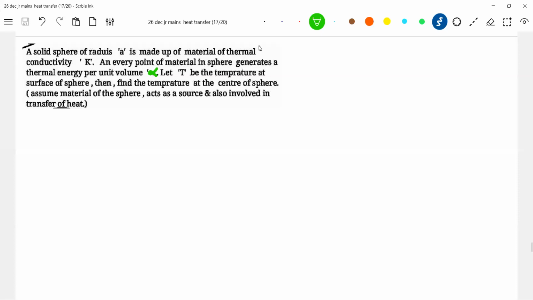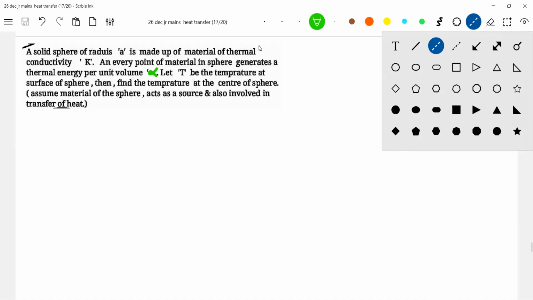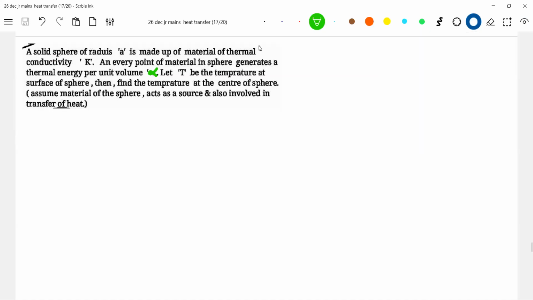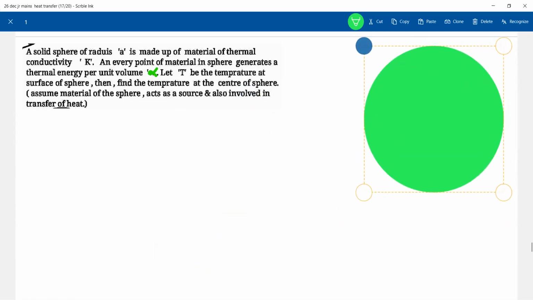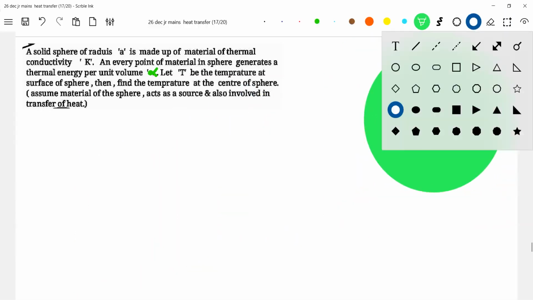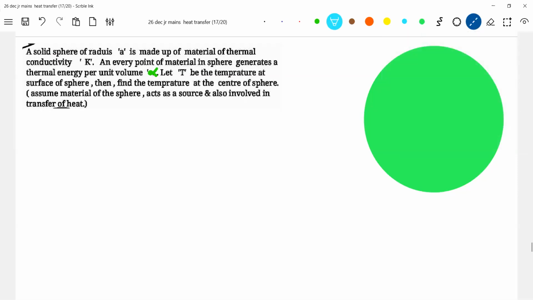Okay, let me directly start with this one. So you read this. He has mixed both ideas, a very nice problem it is. A solid sphere of radius r is made up of material. Okay, we do have a solid sphere. Okay, this is a solid sphere. Radius of this, let it be a.